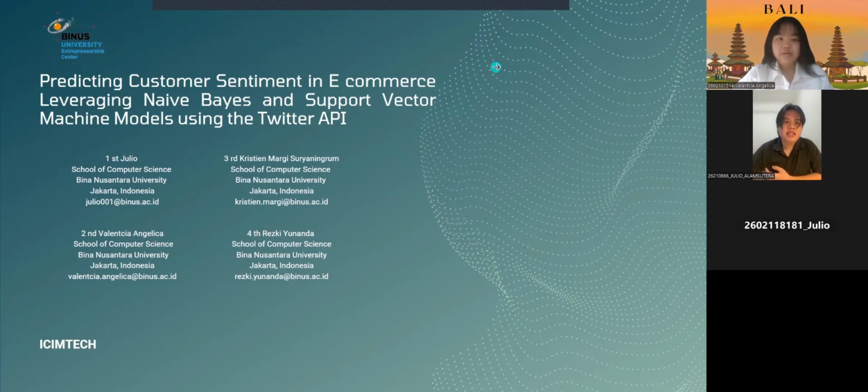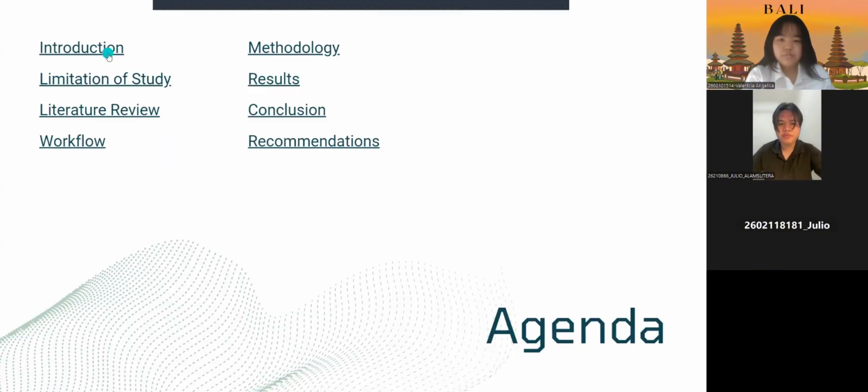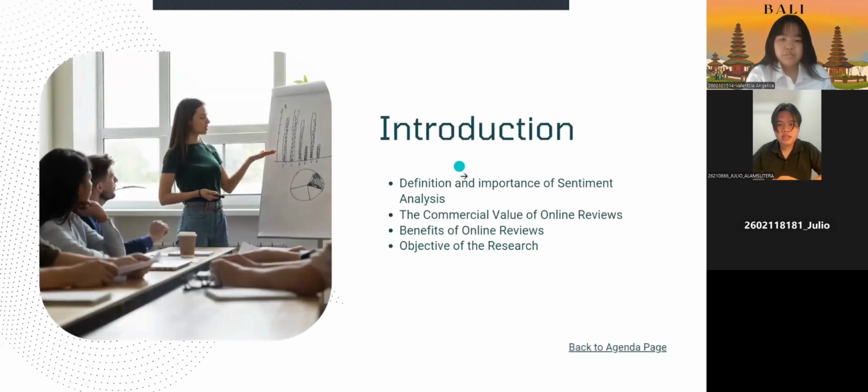For our paper, the title is Predicting Customer Sentiment in E-commerce, Leveraging Naive Bayes and Support Vector Machine Models Using the Twitter API. For the introduction, there are several points.